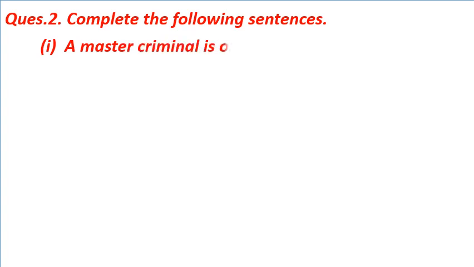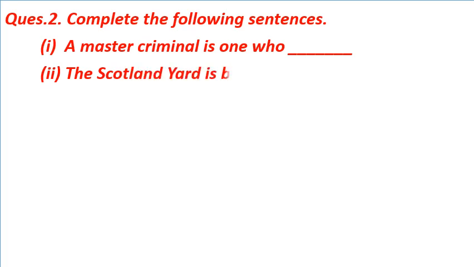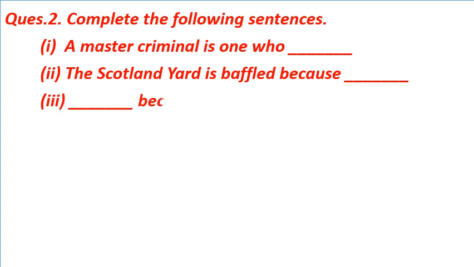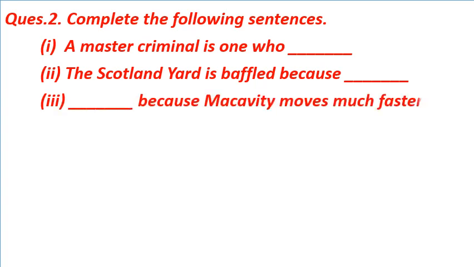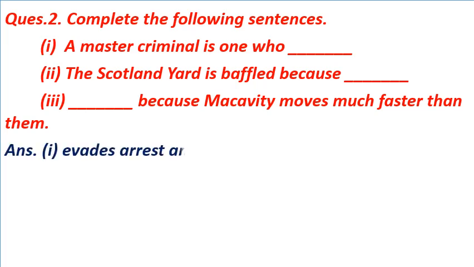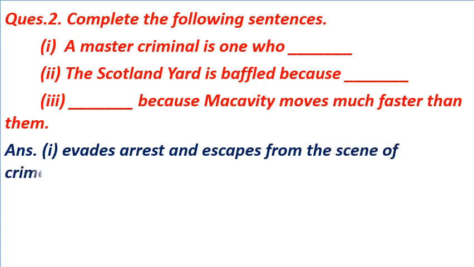Question number 2 is complete the following sentences. Number 1. A master criminal is one who dash. Number 2. The Scotland Yard is baffled because dash. Number 3. Dash because Macavity moves much faster than them. The answer of the first part is a master criminal is one who evades arrest and escapes from the scene of crime, or we can say can defy the law.